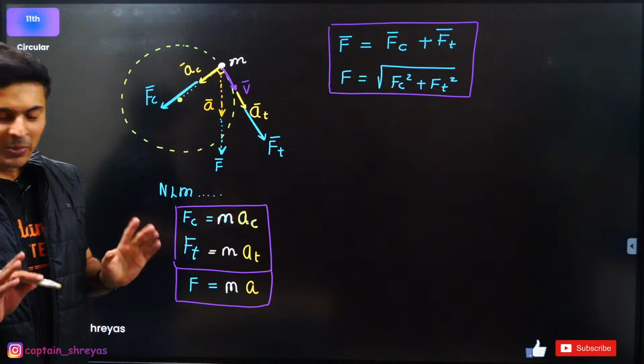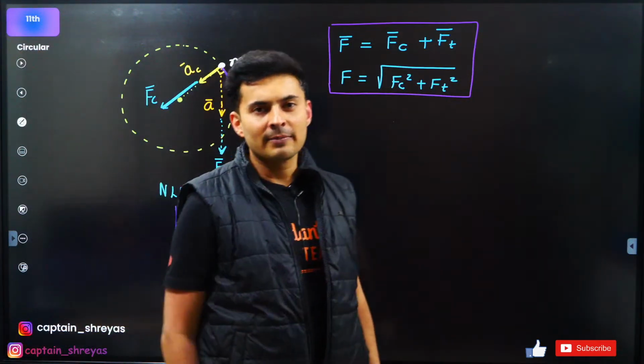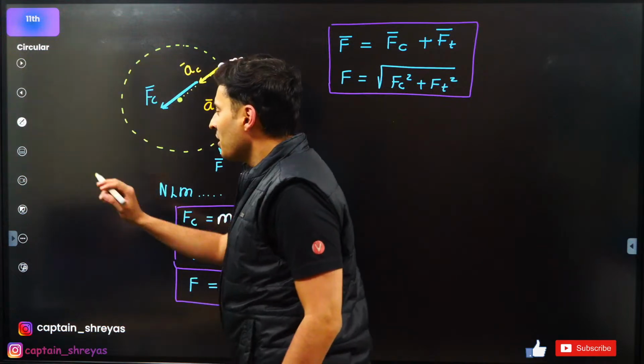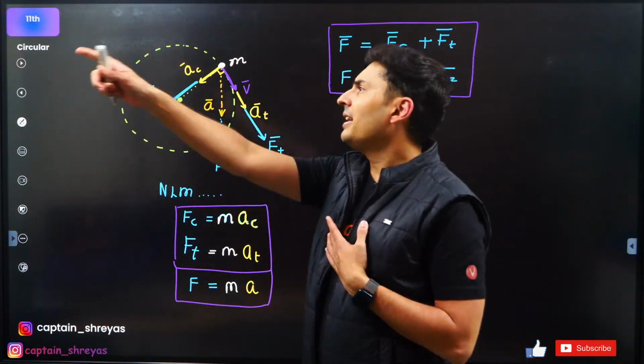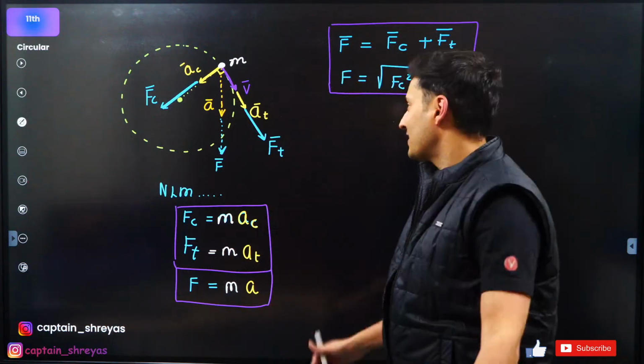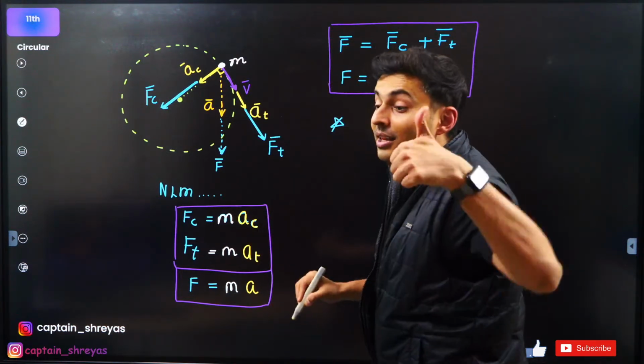Is that clear, everyone? Now you might be wondering, okay, fine sir, centripetal force, tangential force, fine. Where are they? In my daily life, what is this centripetal force? Can you show it to me? Can you explain that to me? Yes, definitely. But before that, a disclaimer.